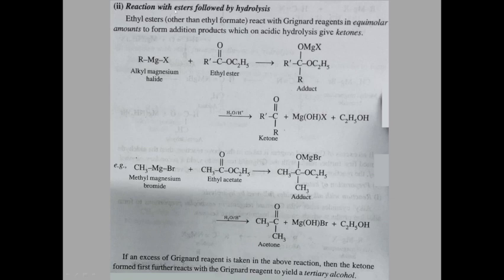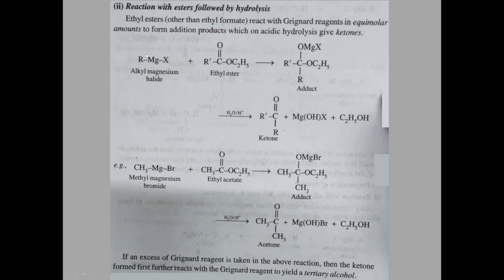Next is reaction with esters followed by hydrolysis. Here we have taken an ethyl ester which reacts with the Grignard reagent in same molar proportions to form addition products which on acid hydrolysis give ketones. So I have taken Grignard reagent here RMgX reacting with the ethyl ester R dash C double bond O C2H5. So this is an ethyl ester, and then it forms an adduct.